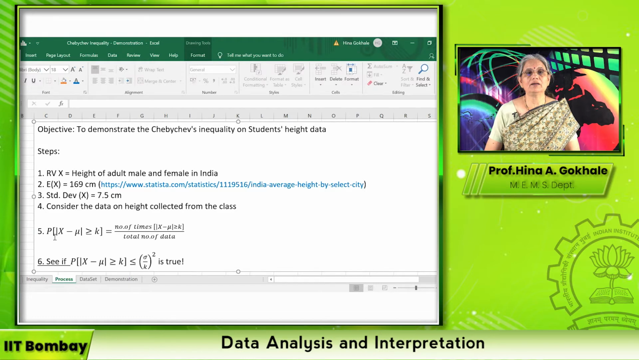What we have to do is we would like to find out the probability that the absolute value of x minus mu exceeds a given k value. To find this probability, we are going to take a ratio of number of times the difference between x and mu exceeds k divided by total number of data. And we would like to see if this value of probability turns out to be smaller than sigma over k whole square. We would like to check this for different values of k and try to understand Chebyshev's inequality.